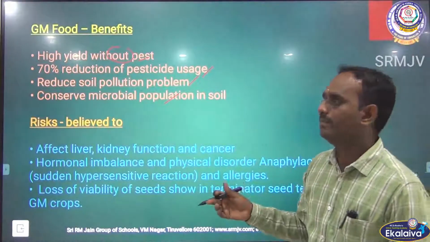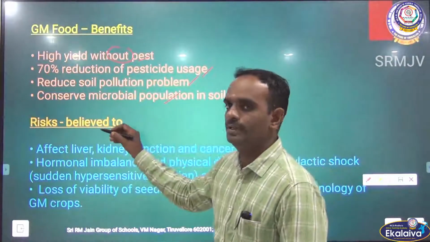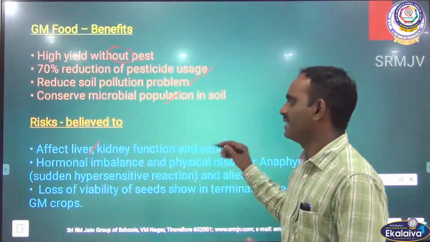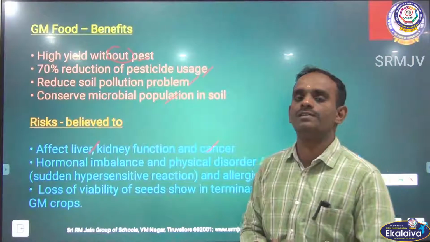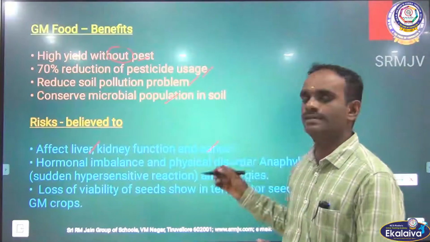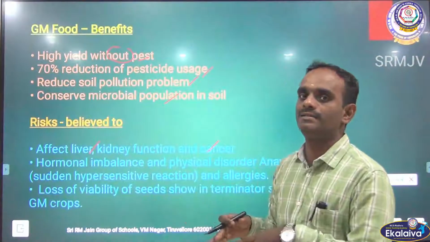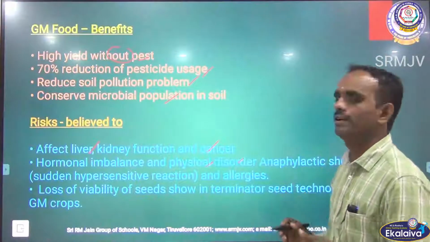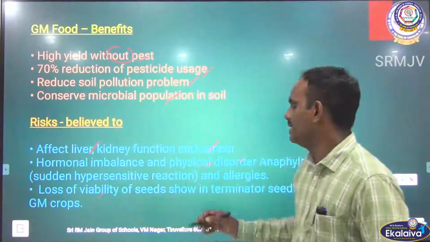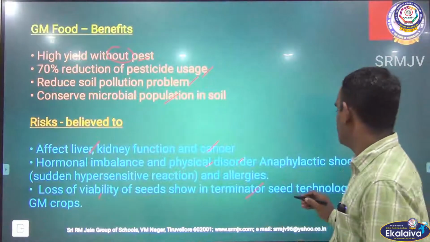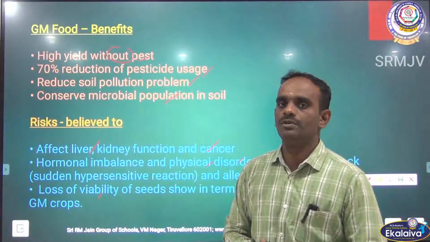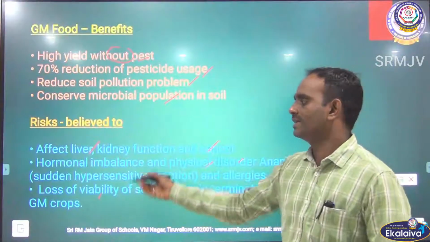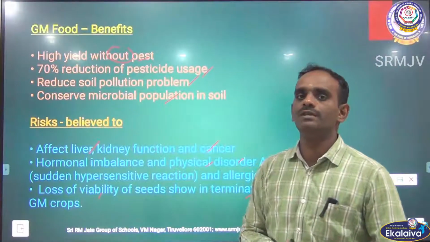There are also some risk effects. What are the risks? It affects liver and kidney function and can lead to cancer. And then hormonal imbalance, a change in hormone levels, and physical disorder. And then loss of viability of seeds, as shown in the terminator seed technology of GM crops. So loss of viability of seeds also sometimes takes place. These are all the important risk factors of using golden rice.